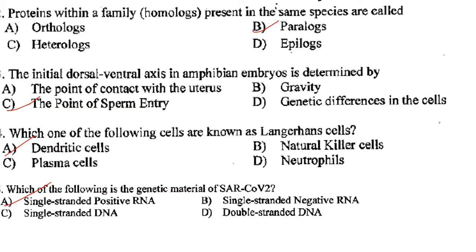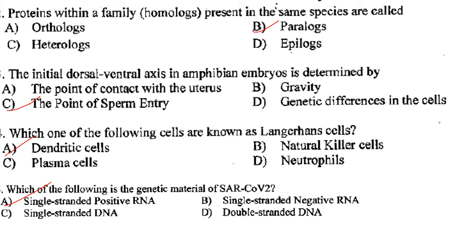Then, proteins within a family, that is homologs, present in the same species are called paralogs. Answer is option B. Then the initial dorsal ventral axis in amphibian embryo is determined by the point of sperm entry.